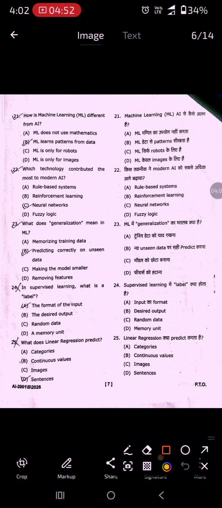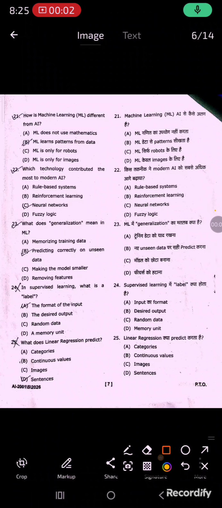21st question is, how is machine learning different from AI? The right answer is machine learns patterns from data. Option B is correct. 22nd question is, which technology contributed the most to modern AI? The right answer is C, neural networks.